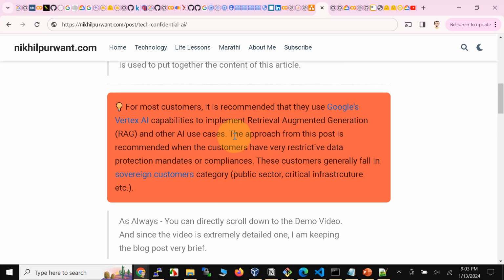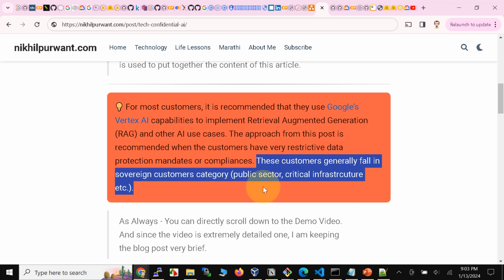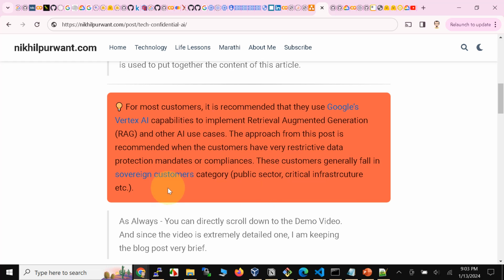Now this blog and the demos here are applicable to a certain type of customer profile who has stringent data protection requirements. And again, this blog actually talks about such customers in much more detail.